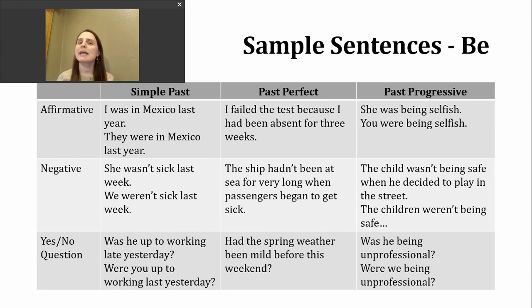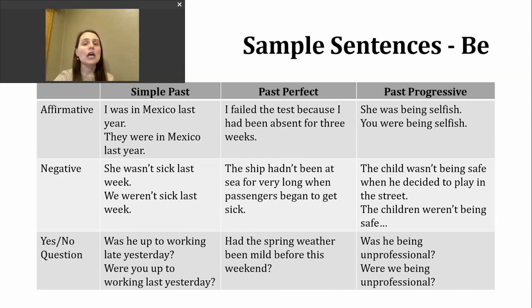Finally, if we want to make a yes or no question in the simple past tense, we're going to start with our past tense form of be, then our subject, and then the other information in our sentence. Here are two examples of simple past tense questions. Was he up to working late yesterday? Were you up to working late yesterday?